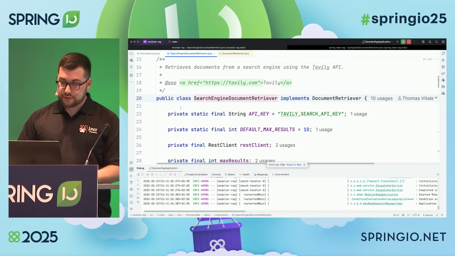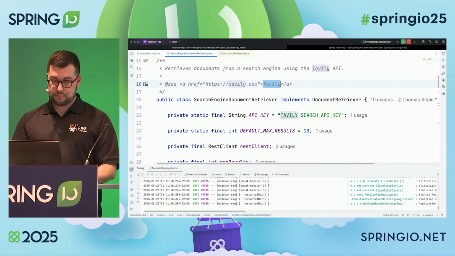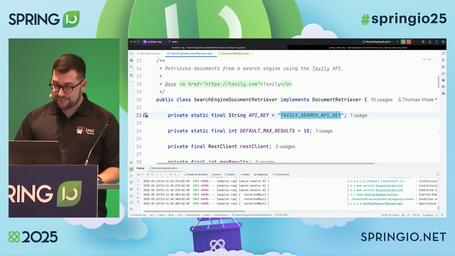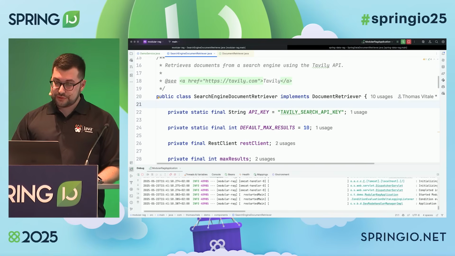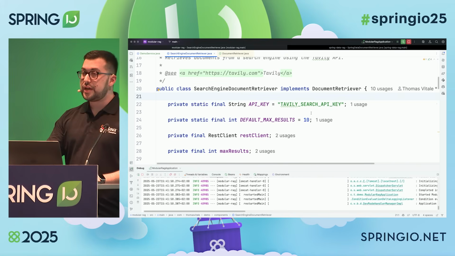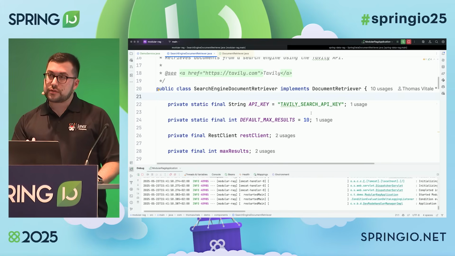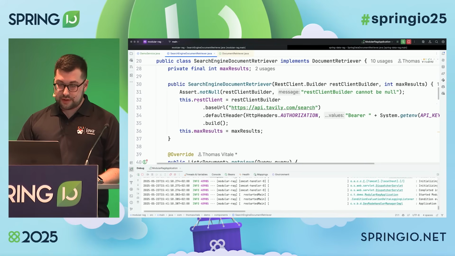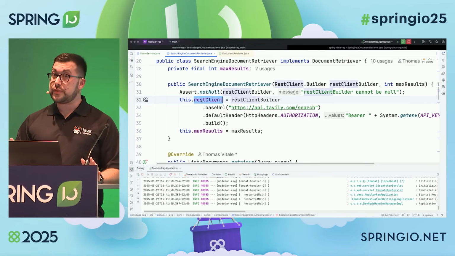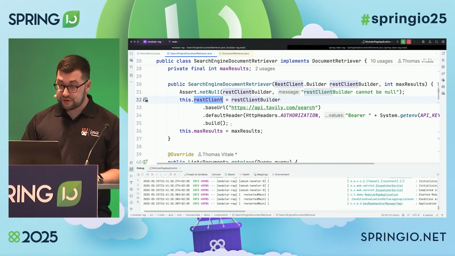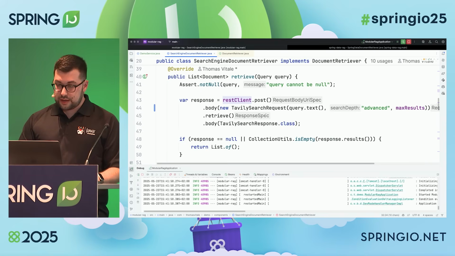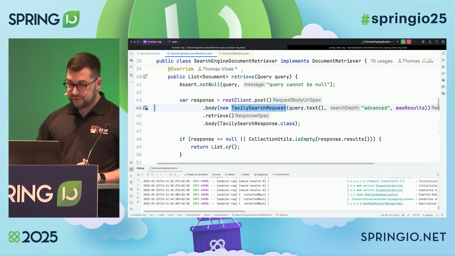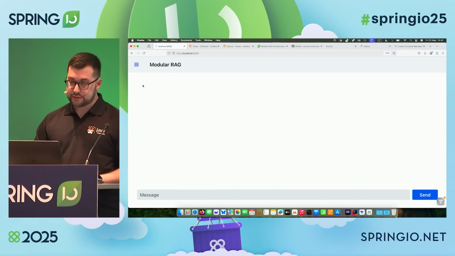I'm using a search engine called Vitale, if that's the right pronunciation, I'm not sure. But I have generated an API key, so I can perform HTTP requests to this API and get back results from a search engine. So if we look here, I'm using the REST client. This is standard HTTP interaction like we do in Spring Framework. And then I'm performing a search request based on my query. Let's see if this helps with our use case.